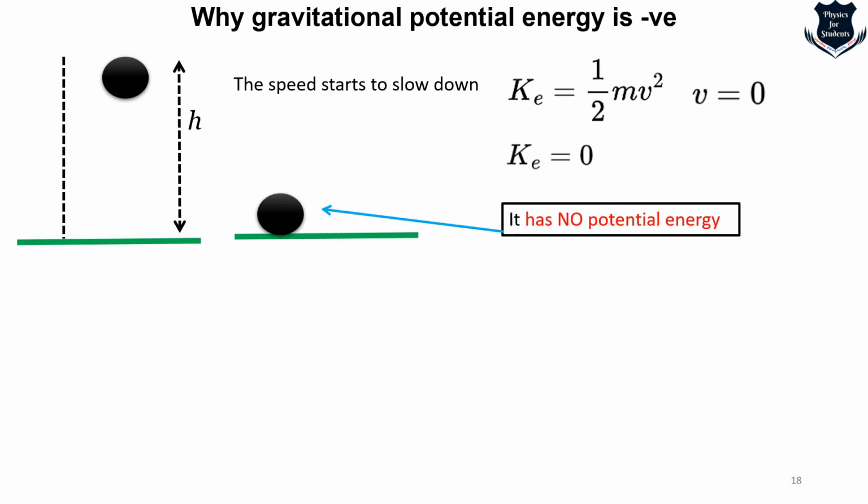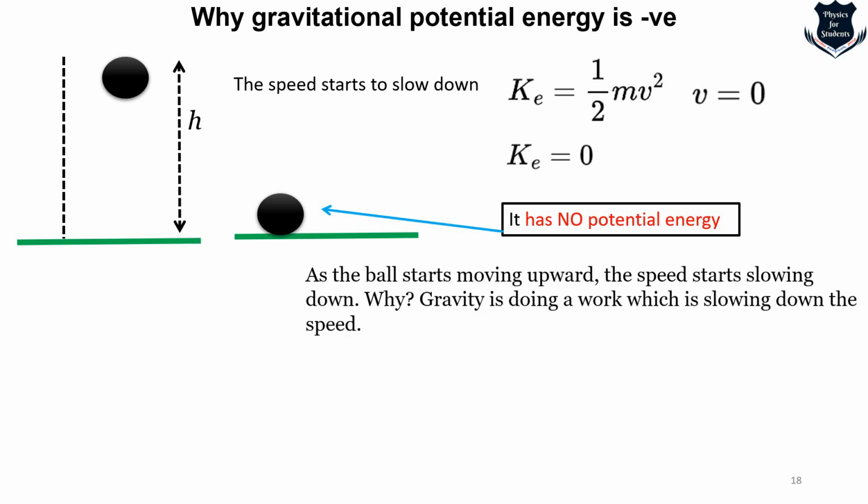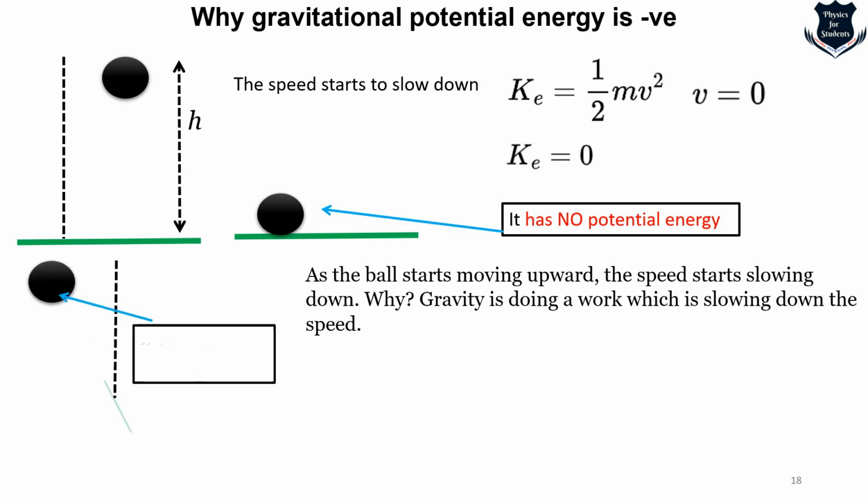Now when the ball is at the ground stage, you remember it has no potential energy, but it has an initial kinetic energy. Now what happens as the ball starts to move upwards? The speed slowly starts to slow down until v equals 0, and gravity actually starts working. So what is the work done? The work done is basically by gravity. Now you see this same kind of illustration. When the ball has been thrown up, it has a potential energy, right? But it has no kinetic energy because the kinetic energy at one point slows down and becomes 0.